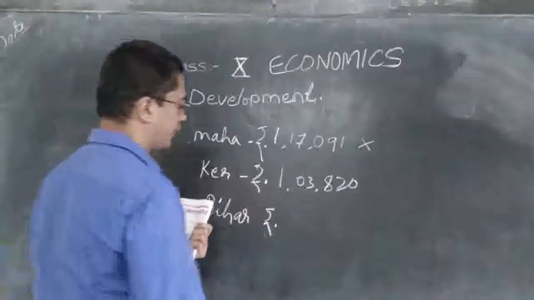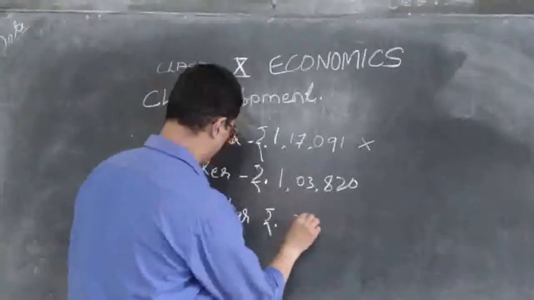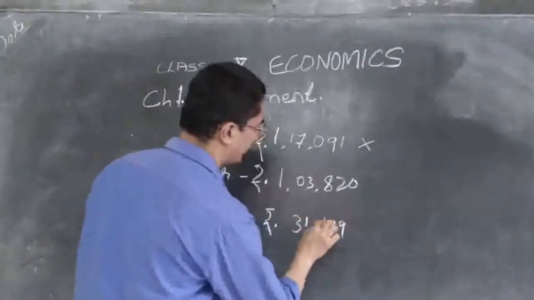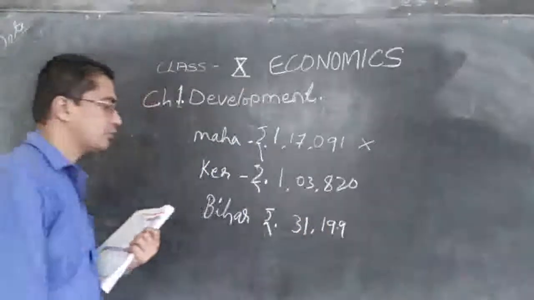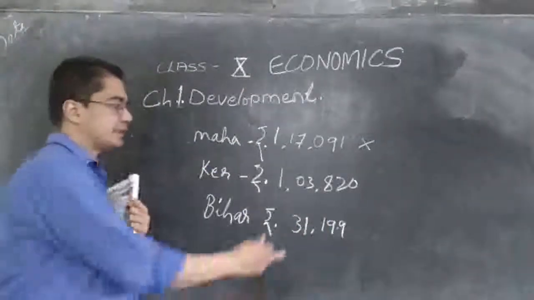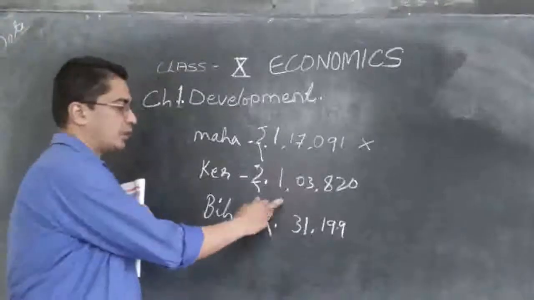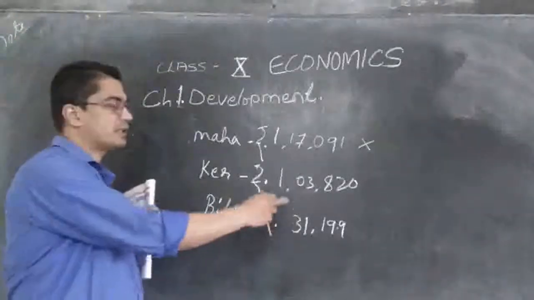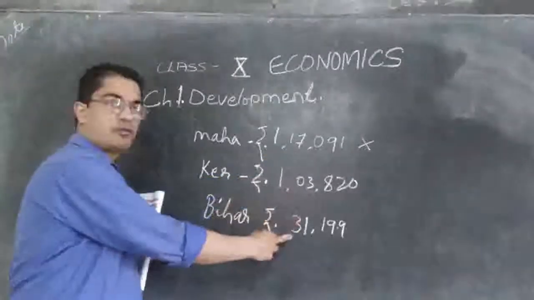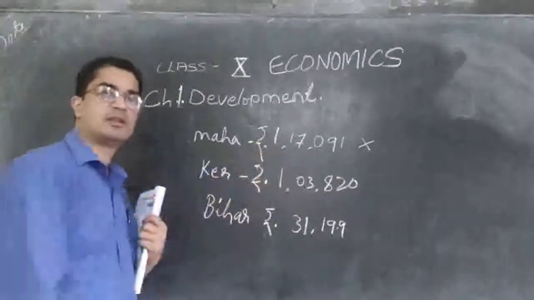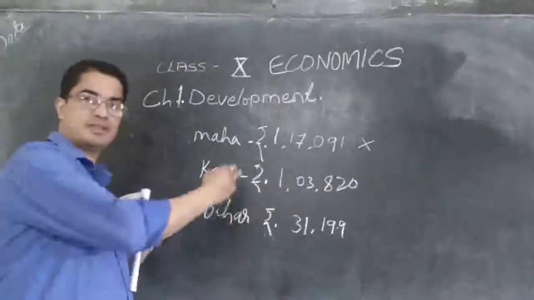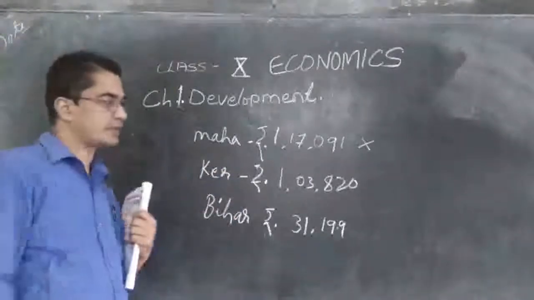It is very less, 31,199. That is the income of a person living in Bihar. So it is much less. It is only 1/3 or less than 1/3 of people of Kerala, and almost 1/4 of the people living in Maharashtra. So here we can say which state is more rich.